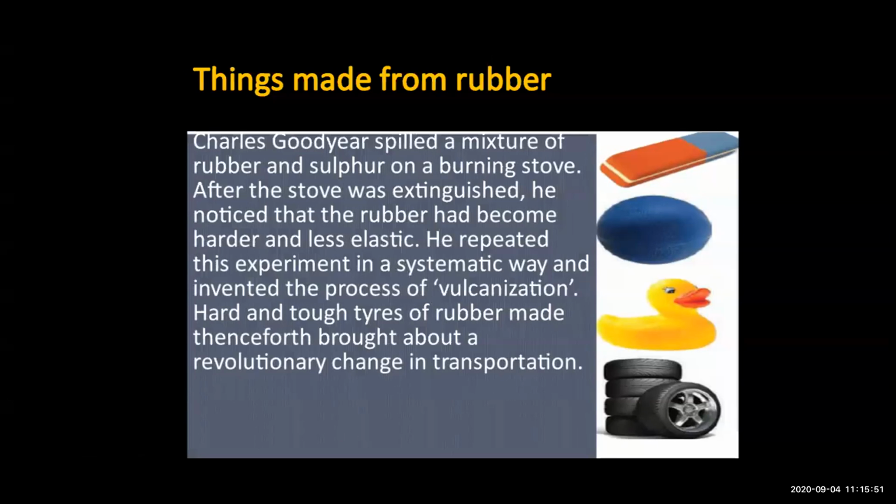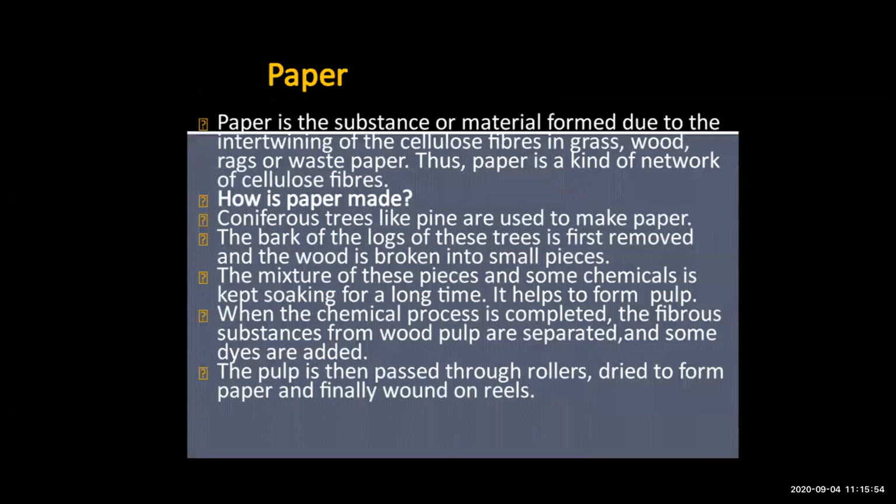Okay. Then paper. Now paper is a substance or material formed by interweaving of cellulose fibers. Now cellulose fiber is present in plants. In which plants is it present? It is present in grass, wood, rags or waste paper. Now the paper is a kind of network of cellulose fibers. So what is paper? Paper is a substance which is made up of interweaving of cellulose fibers.